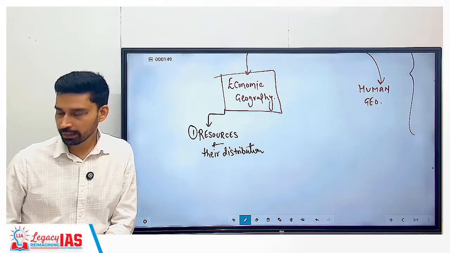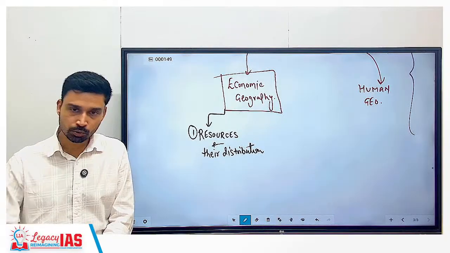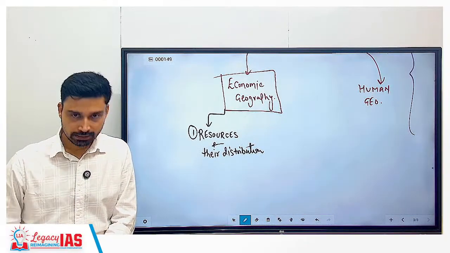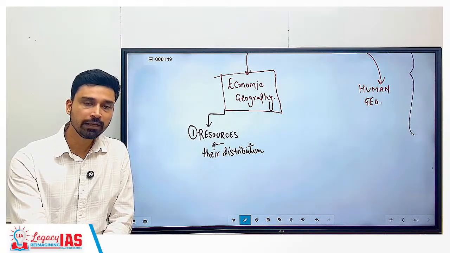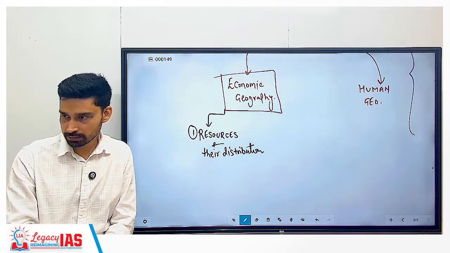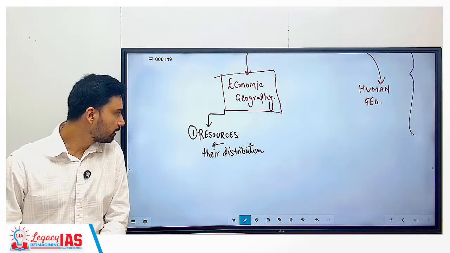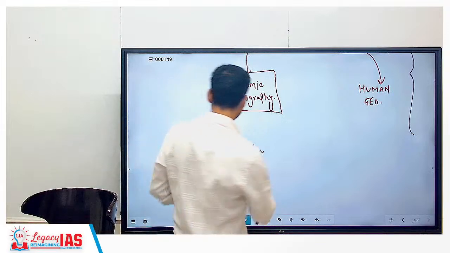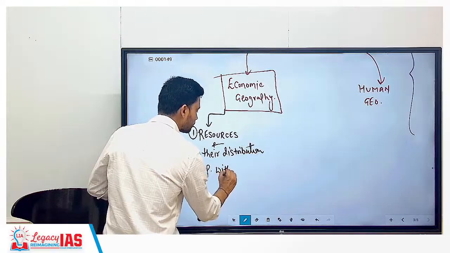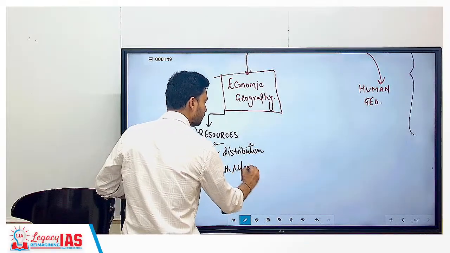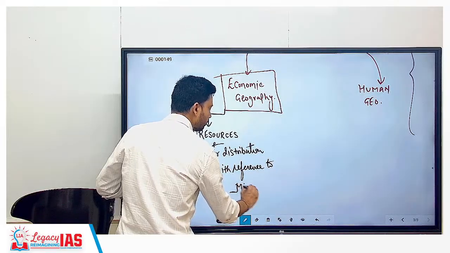and where they are distributed, not only within India, but also at the global scale. Okay, so we have to look at the continental scale. Minerals that you will find in North America, major minerals in South America, right? In Africa, Eurasia, India and all that. So that is what we will be covering here. So spatially, here you can write spatially with reference to minerals. In this chapter we have to cover spatially with reference to minerals.